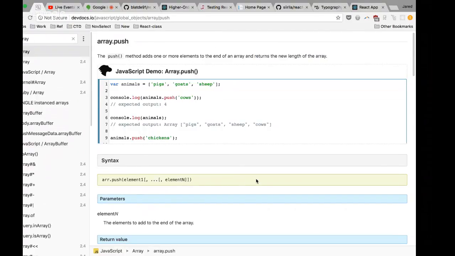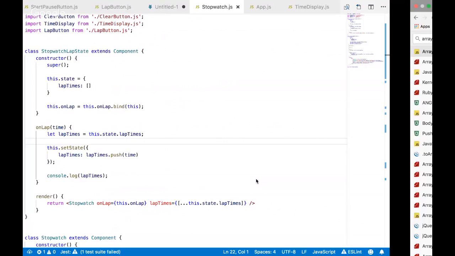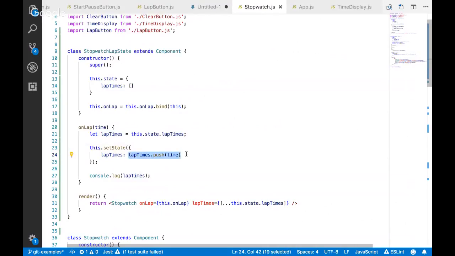So what we have written here in our code is lap time returned from this operation. The first time it happens, it adds a new item to our original lap times array, but then it returns 1 because that's the length of our array now. And now lap times is no longer the array, it's the value 1, right?